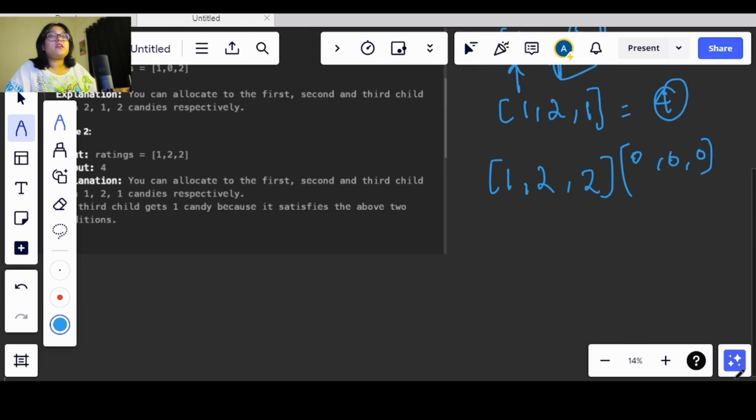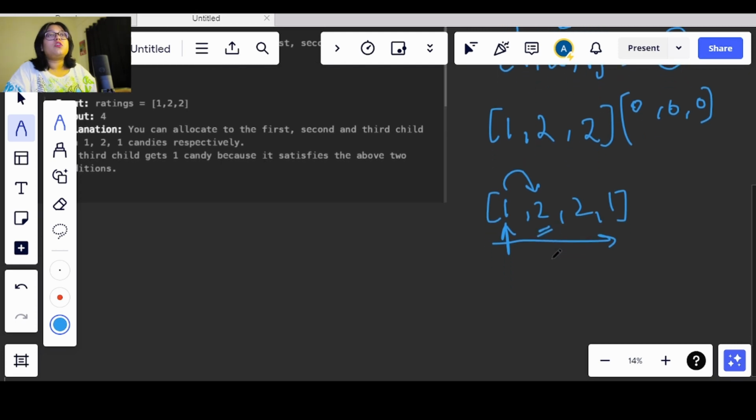So now let's take one more example. Let's say we have 1 2 2 1. If we are moving from left to right like in the previous ones, we will be comparing both of these. We see that on the 0th index we have a value which is less than the first index, so the child on the first index will be getting only one candy. Fine, we will be moving forward again.